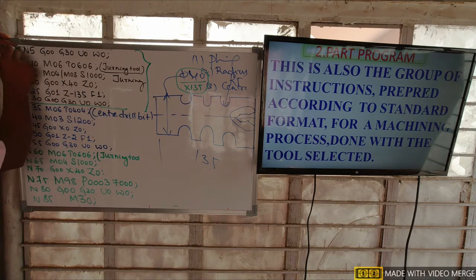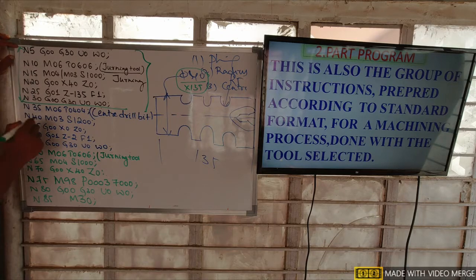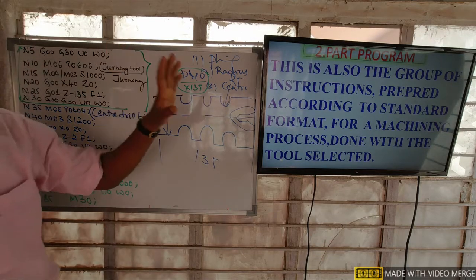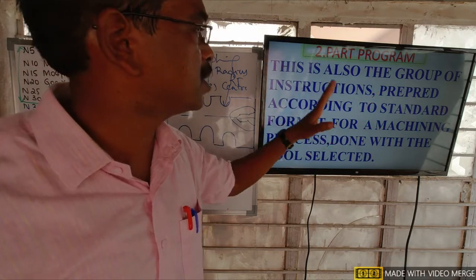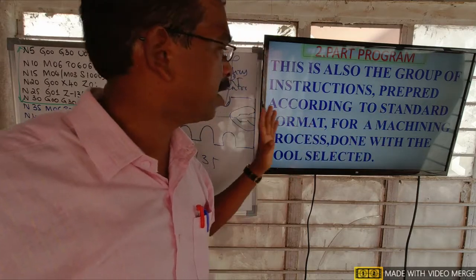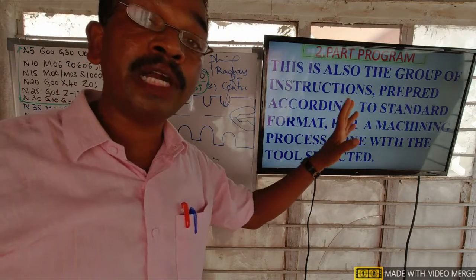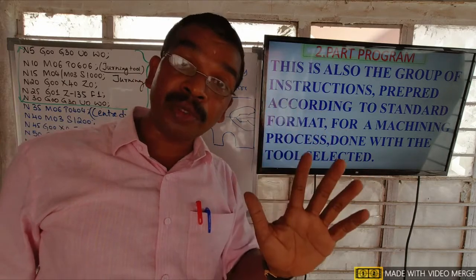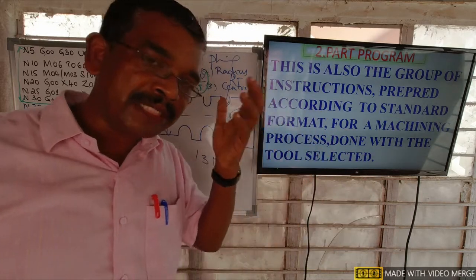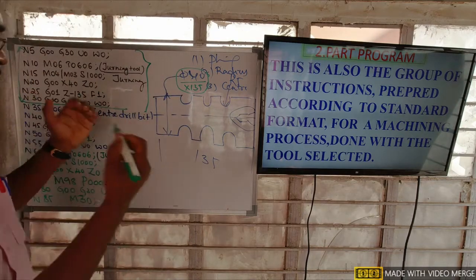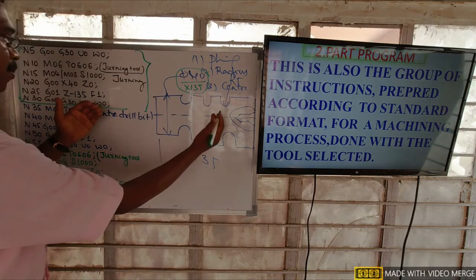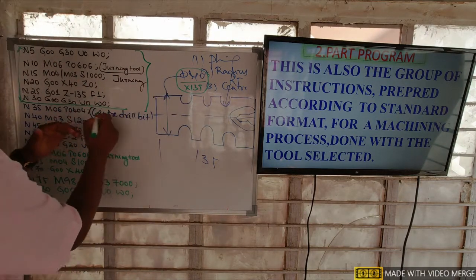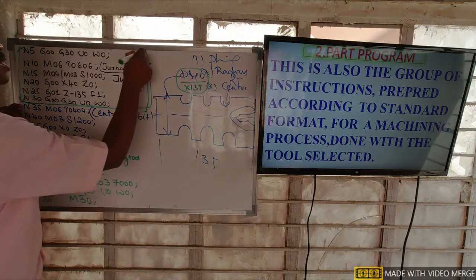So the program from here to here is called a part program. That means a part program is also a group of instructions, prepared according to the standard format, but for a particular operation with a particular tool selected. By selecting one tool, I finish the plane turning operation. For plane turning, I prepare this group of instructions.